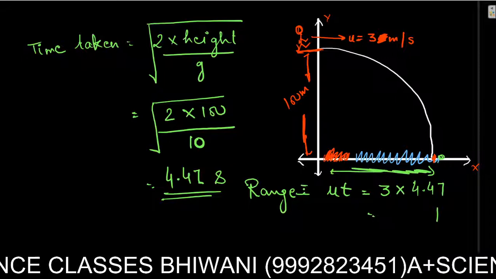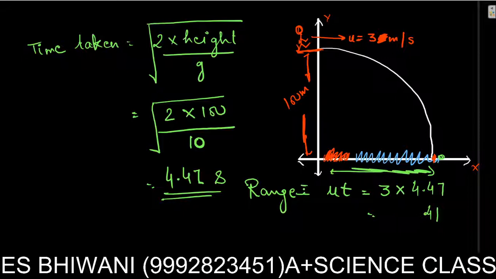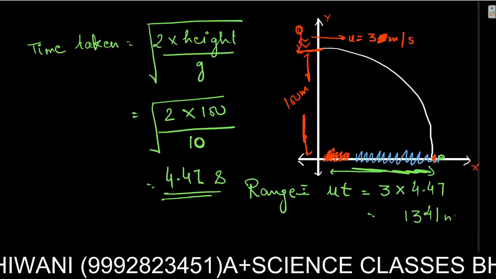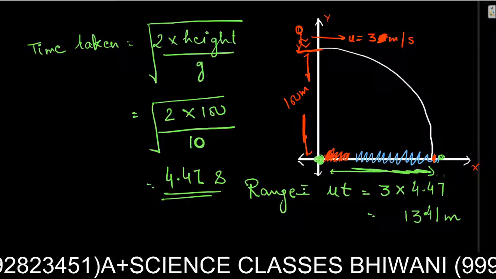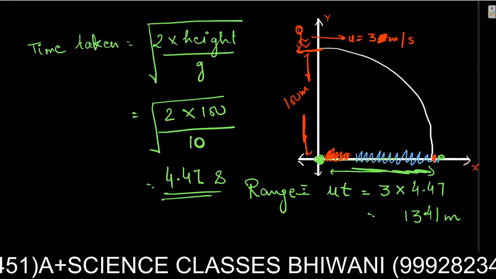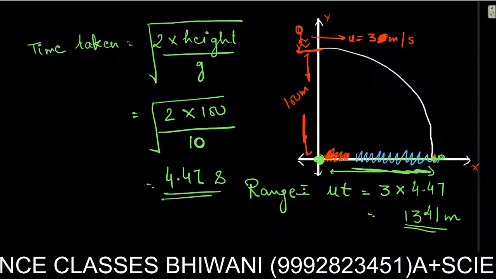What is it going to be? 13.41 meters. So if here is the origin, he's going to dive about 13.41 meters off the shore.